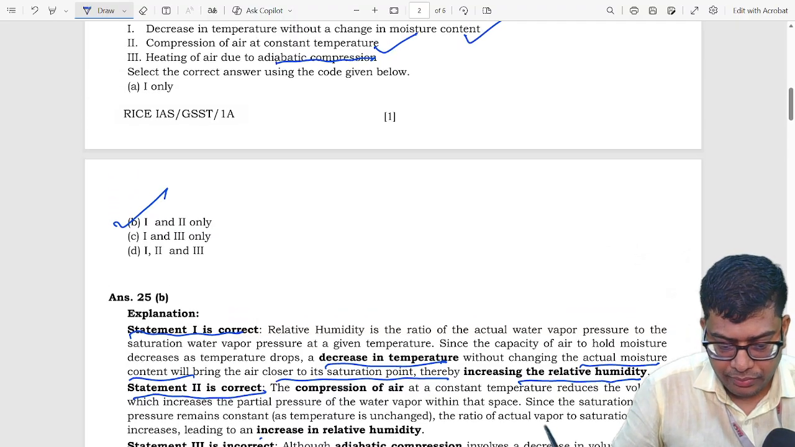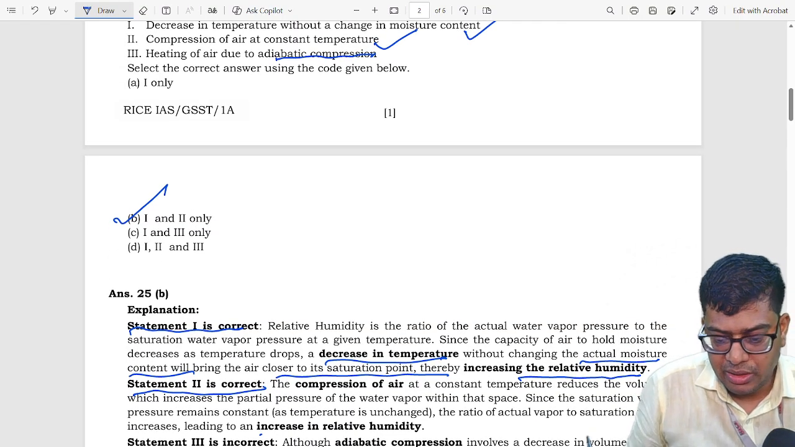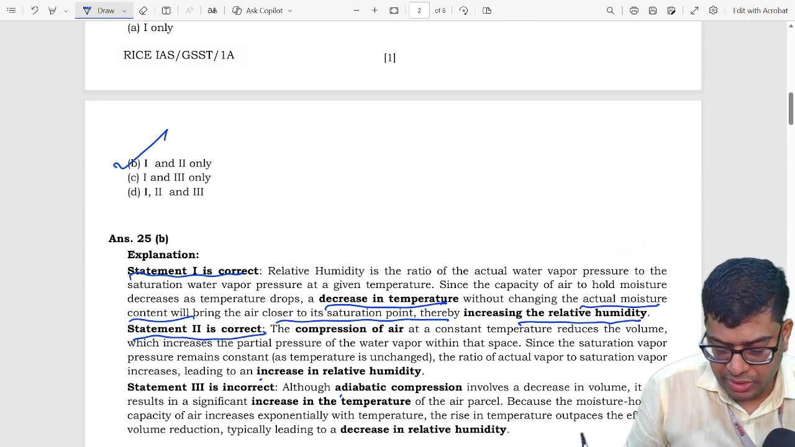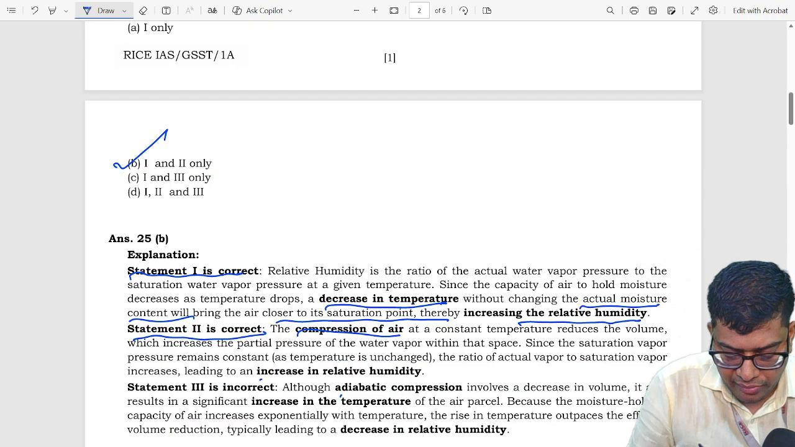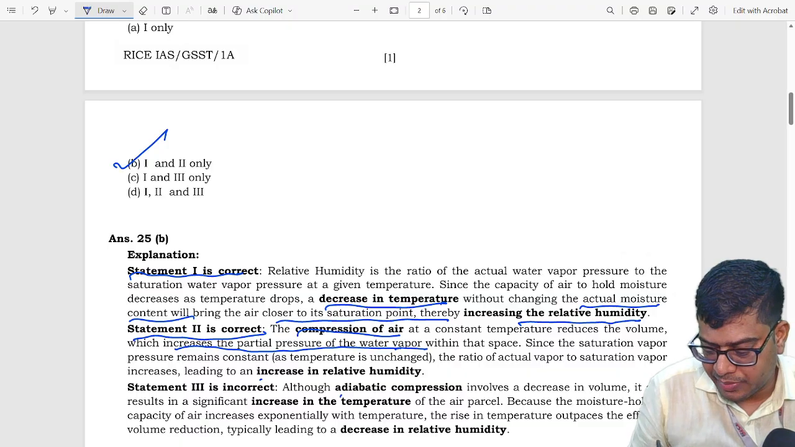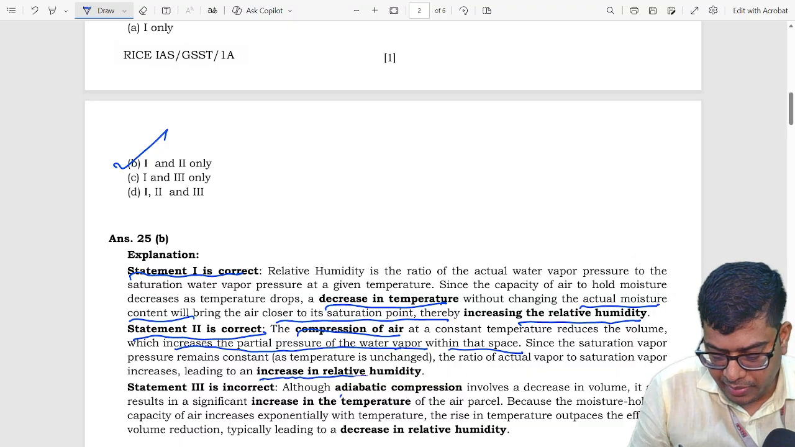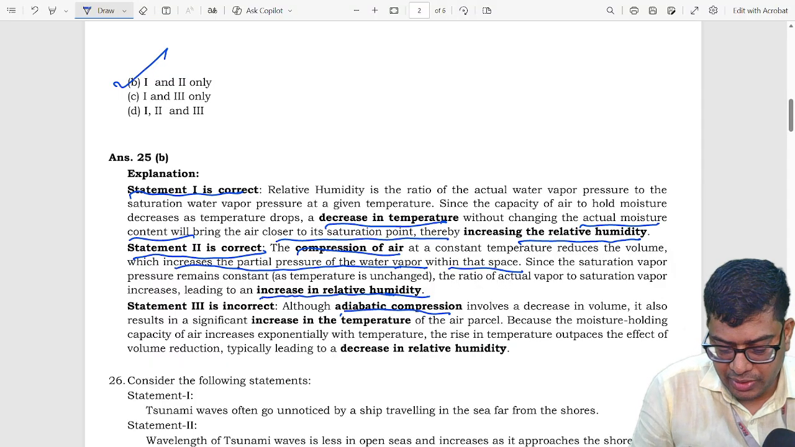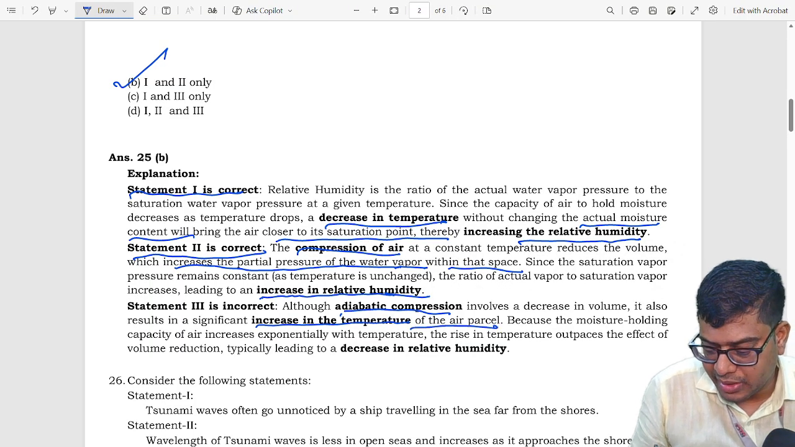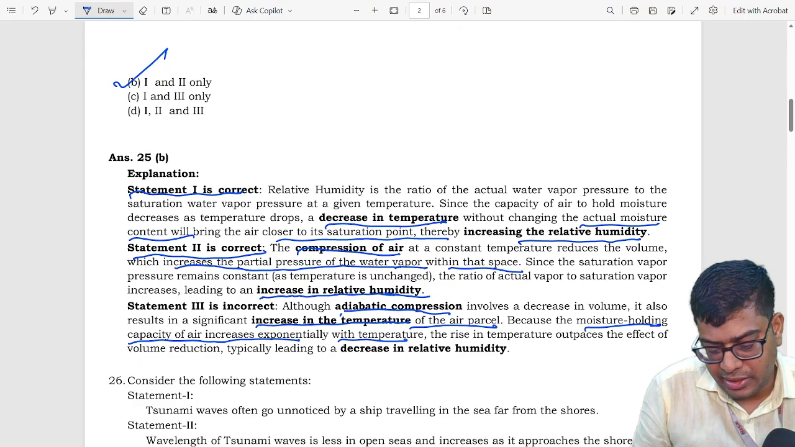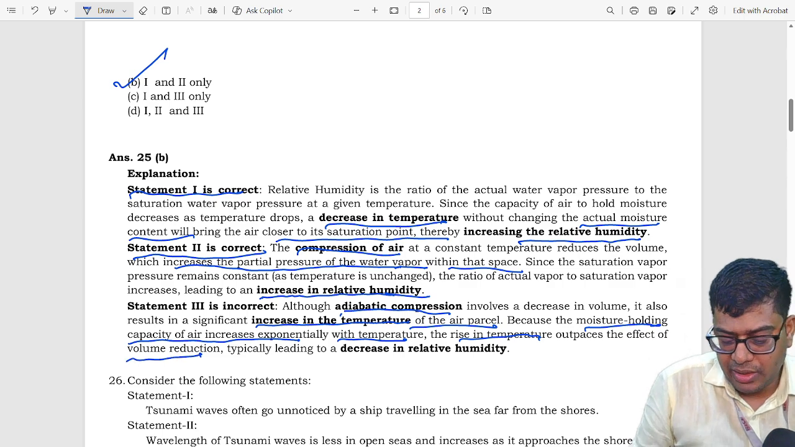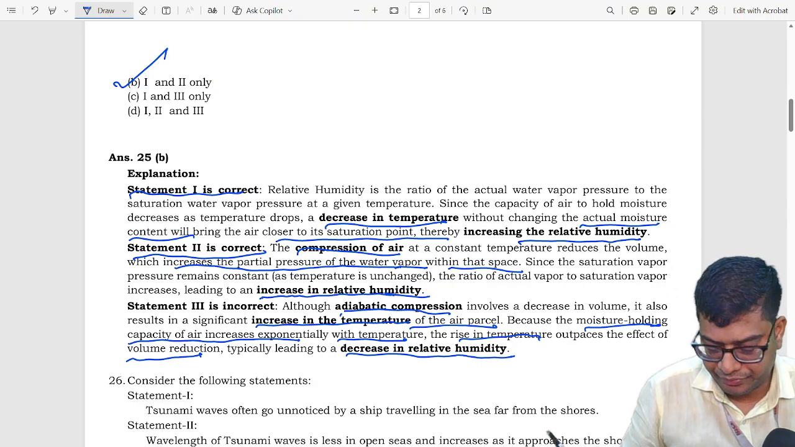Let's move toward statement 2. Statement 2 says compression of air at constant temperature will increase the relative humidity of the air, which is also correct because compression of air will increase the partial pressure of the water vapor within the space. So it will ultimately increase the relative humidity of the air. Statement 3: adiabatic compression will increase the temperature of the air parcel, and the moisture holding capacity of the air increases with an increase in temperature. So with the rise in temperature and the reduction in volume, the relative humidity decreases.